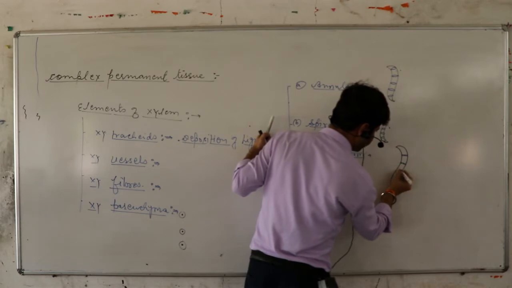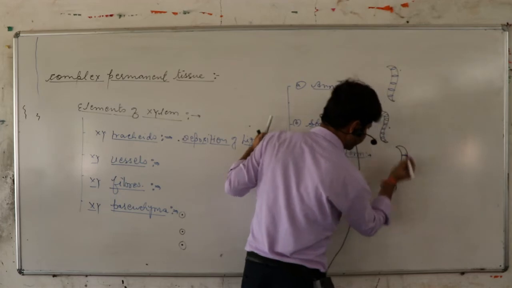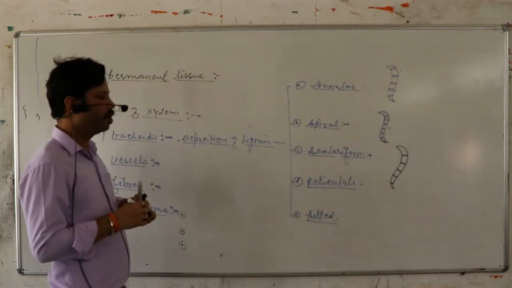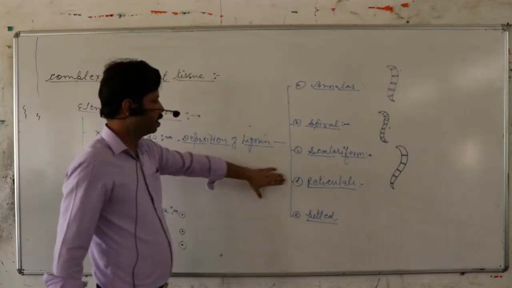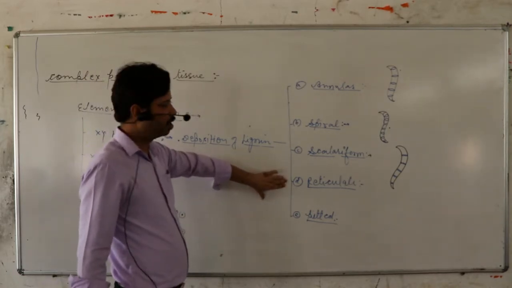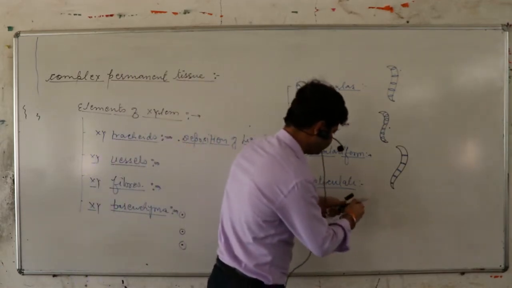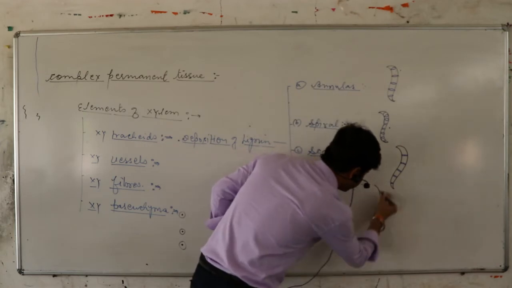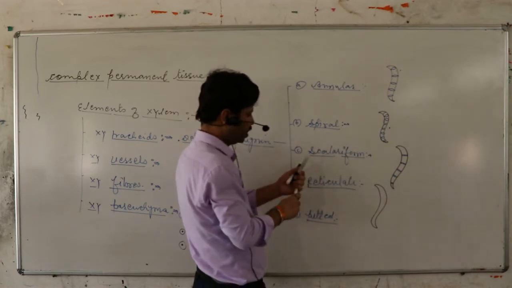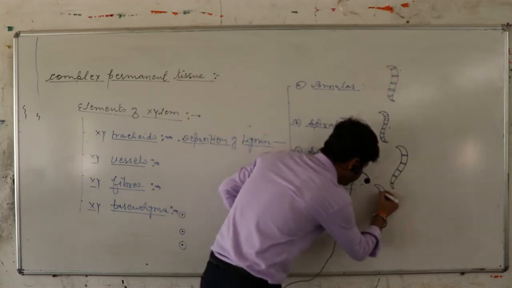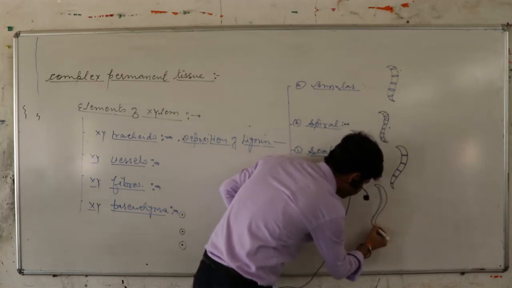Now the fourth one is reticulate. In reticulate manner, lignin deposits in a network-like structure like this.